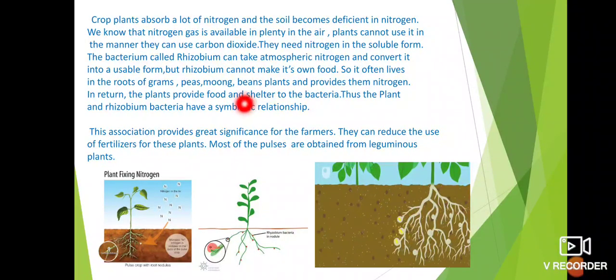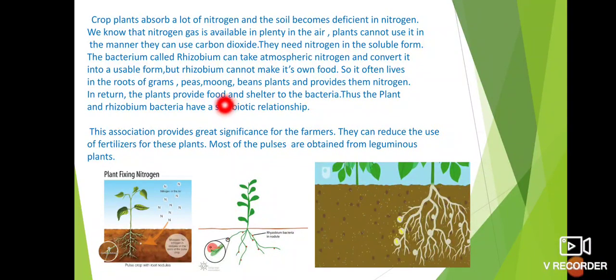Here Rhizobium bacteria and these gram plants, pea plants and moong plants both live together. This type of relationship is called what? That is called symbiosis. I have said earlier, fungi and algae live together.